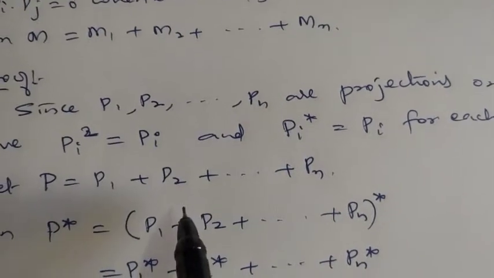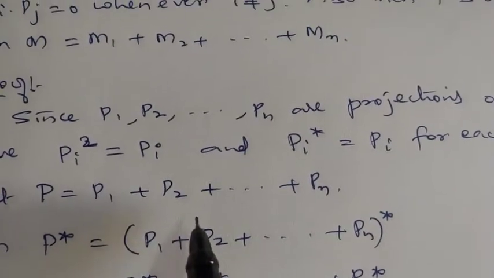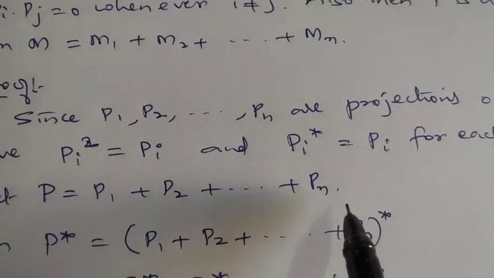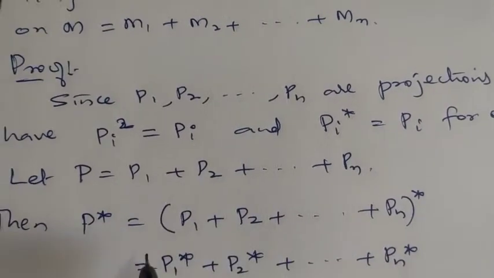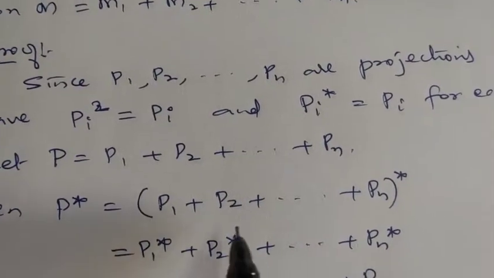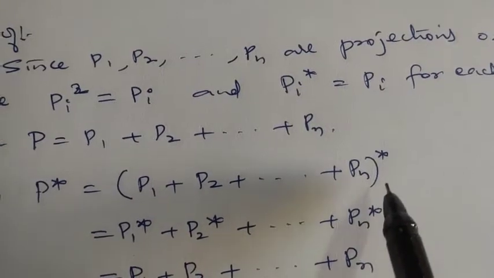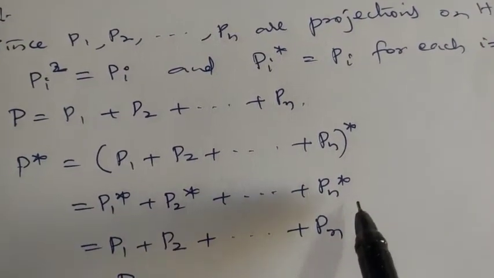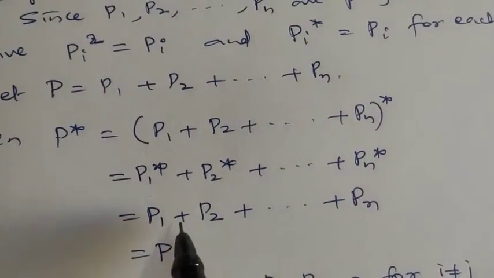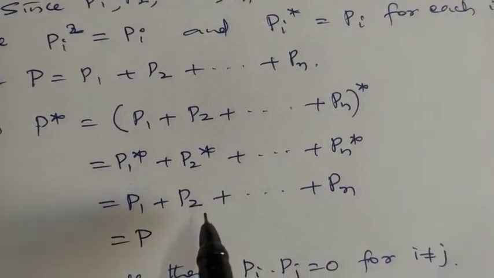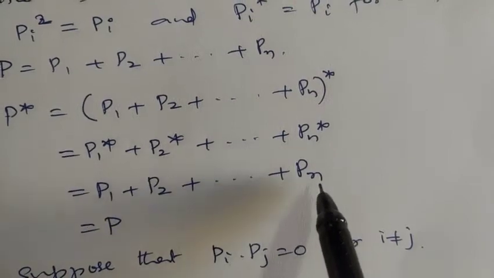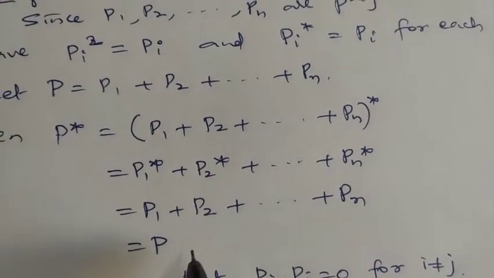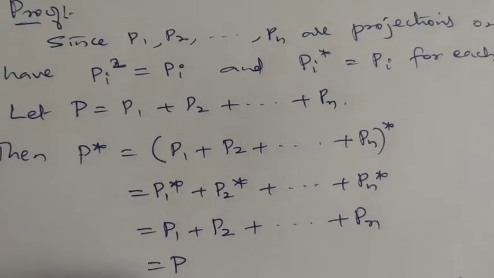Now let P be the sum of these projections P1 plus P2 etc. plus Pn. Now P star is P1 star plus P2 star etc. plus Pn star. But P1 star is the same as P1, P2 star is the same as P2, etc. So that is nothing but P, which means P star is equal to P.